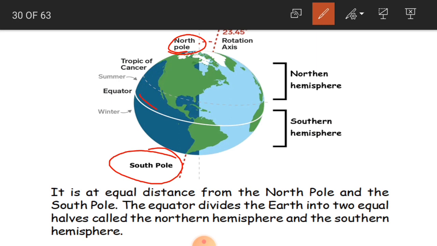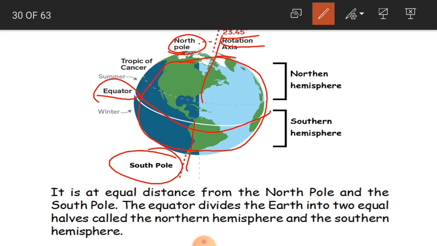In between you have got the equator, and this is the axis, the imaginary line, the earth's axis. As the earth spins around itself, we call this rotation. And at what degrees? 23.5 degrees. So this is how we have the rotation of the earth.